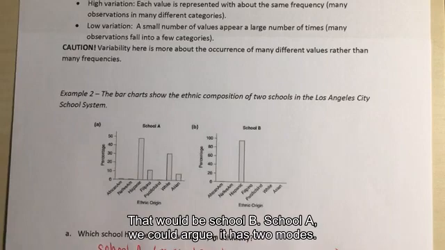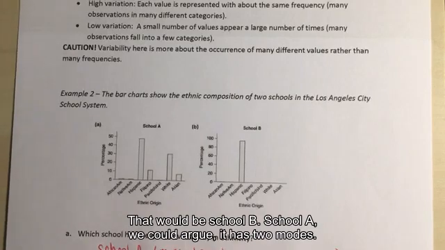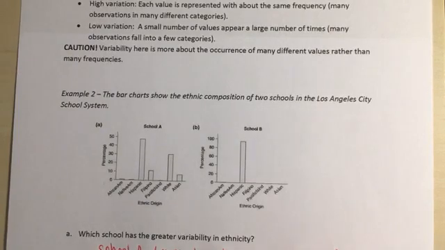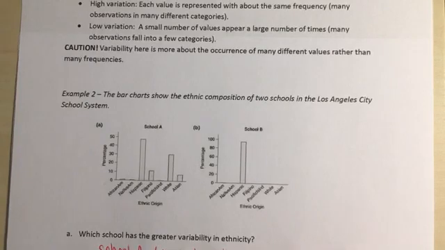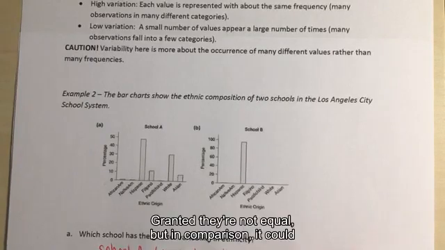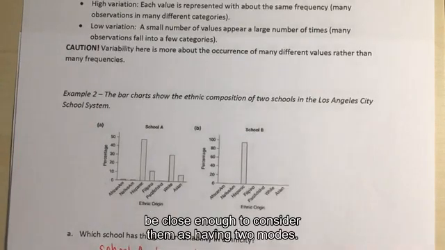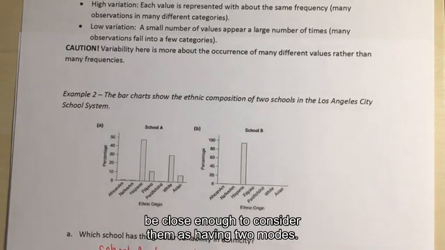That would be School B. School A, we could argue it has 2 modes. Granted, they're not equal, but in comparison, it could be close enough to consider them as having 2 modes.